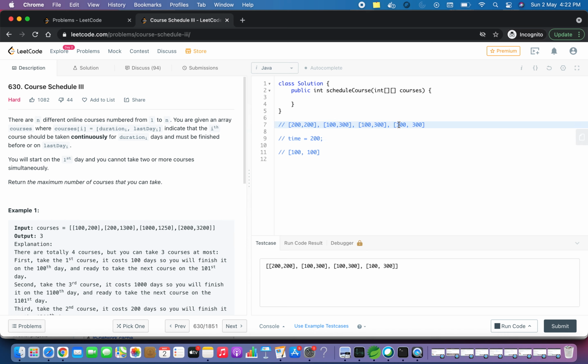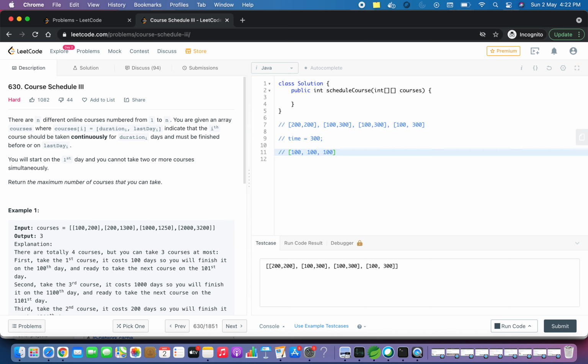Now when we move over here, we see that we have 100 days spare, so we can take this course as well. We will be completing 3 courses with a total time of 300, which is within the days, since the last day is 300, and we will add this course also.